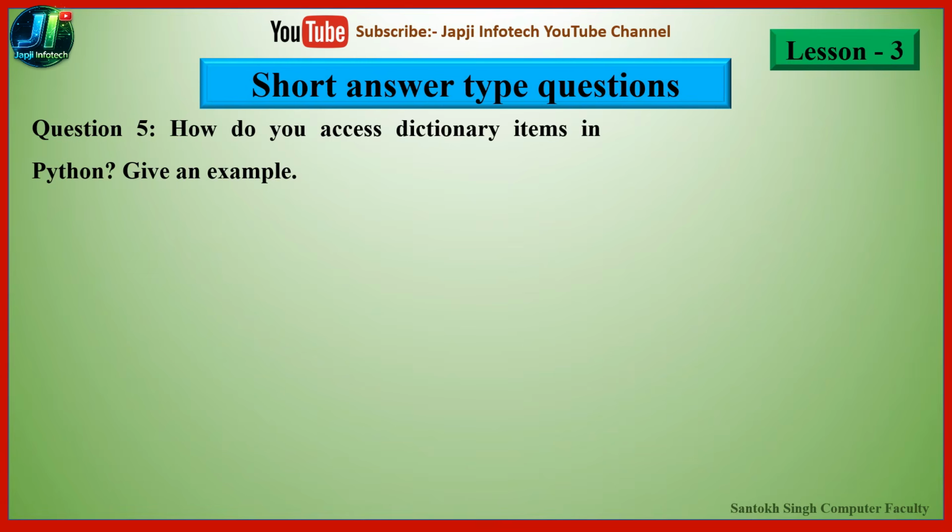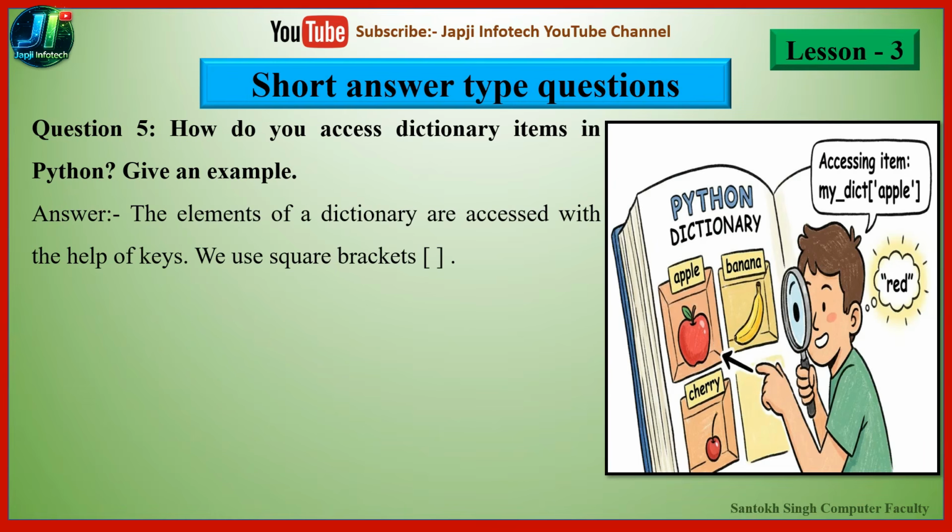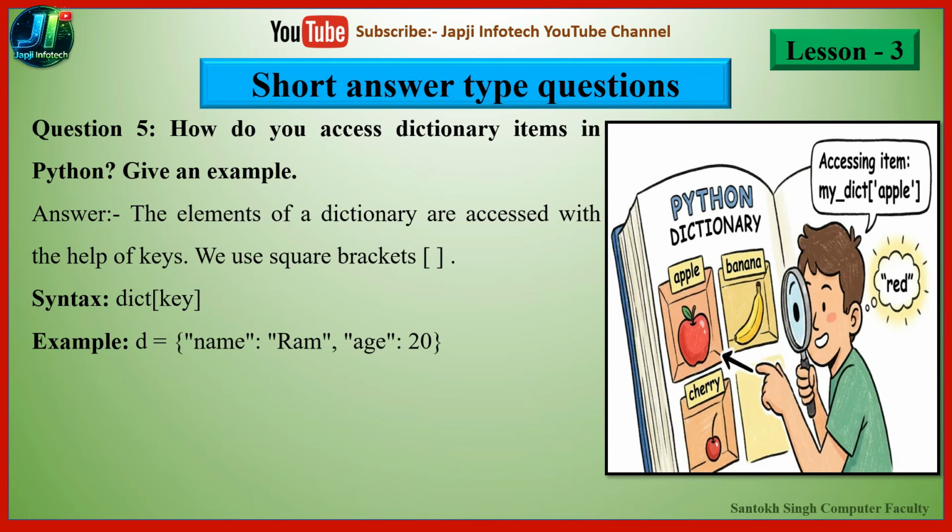And the fifth one is, how do you access dictionary items in Python? Give an example. And the answer is, the elements of a dictionary are accessed with the help of keys. We use square brackets. So the syntax is dict[key]. And the example is, suppose we're using a dictionary with variable name d equal to {"name": "Ram", "id": 20}.